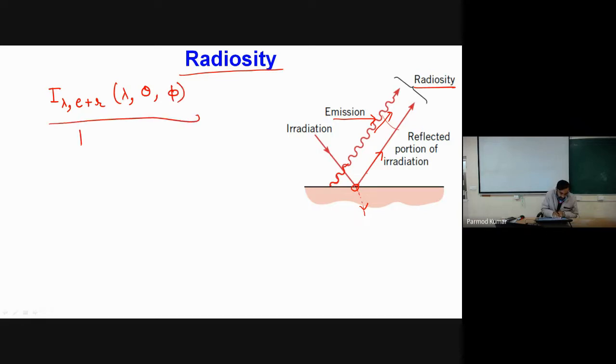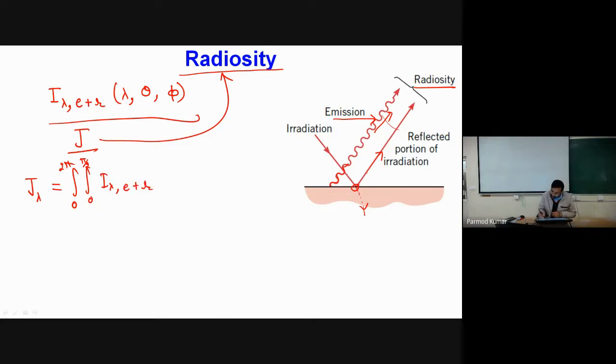Radiosity is given by the symbol J. So J is the symbol used for radiosity. If I know this intensity, I can write J lambda equal to integration 0 to 2 pi, 0 to pi by 2, I lambda emitted plus reflected.